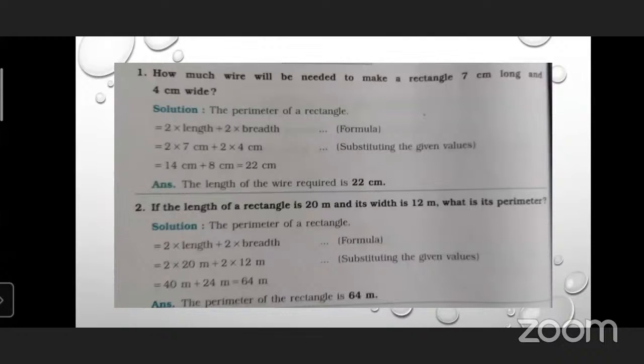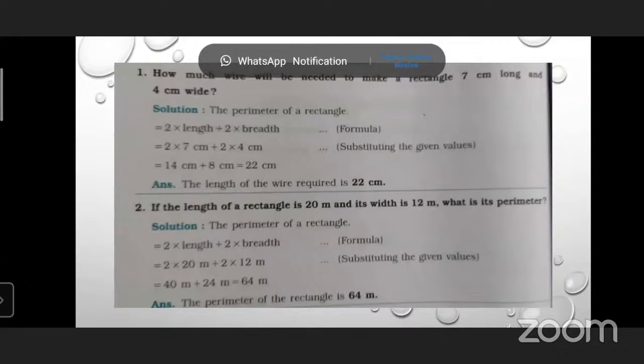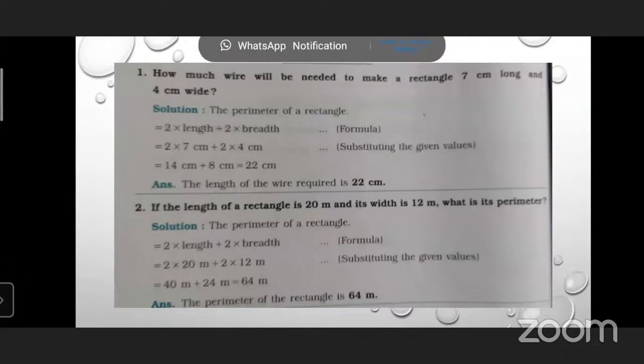12 is the breadth, that is, width. Okay. So 2 twenties are 40 meter plus 2 twelves are 24 meter is equal to 40 meter plus 24 meter is equal to 64 meter. The perimeter of the rectangle is 64 meter. So according to this example, perimeter is asked here. We have to find the perimeter in this second example. So you will get the answer: perimeter of rectangle is equal to 64 meter.